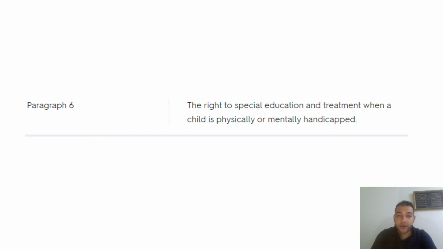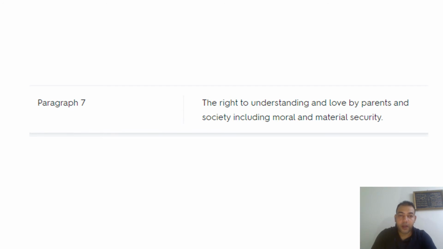Paragraph 6, the right to special education and treatment when a child is physically or mentally handicapped or having a disability. Paragraph 7, the right to understanding and love by parents and society, including moral and material security.